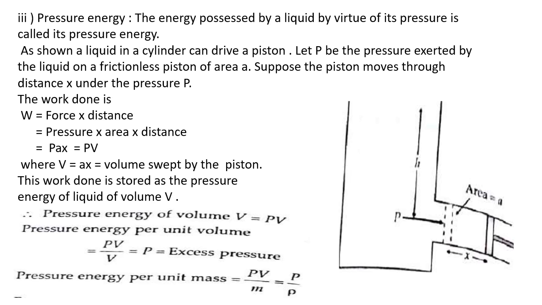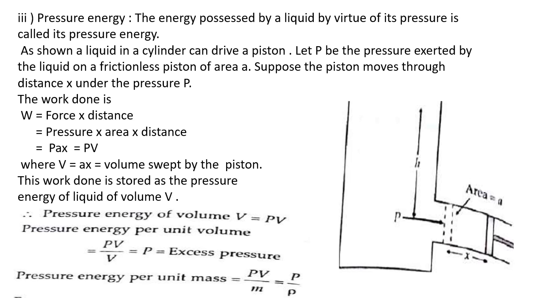The work done, you know that it is force into displacement, and both are in the same direction, so the angle will be 0 and it will be simply F into distance, because cos 0 will be 1. Instead of force, I can write pressure into area. So P into A, and the distance is x, and A into x will be the volume swept by the piston. So this work is stored as the pressure energy of liquid of volume V.